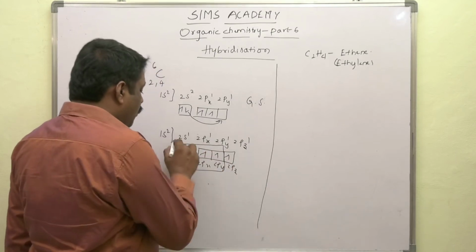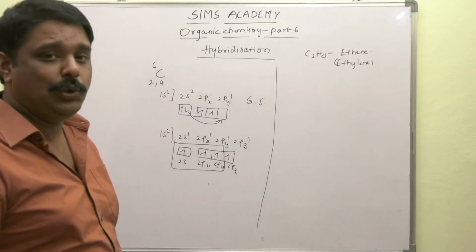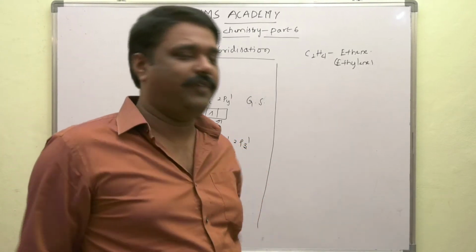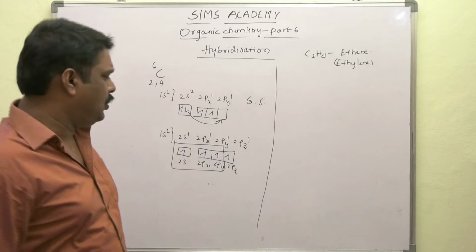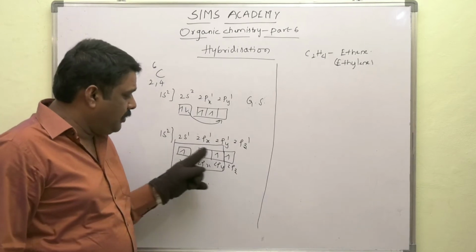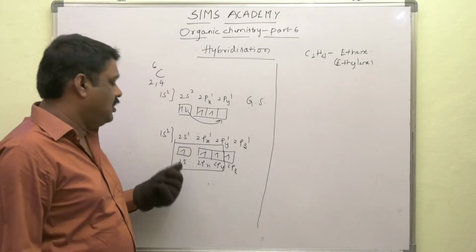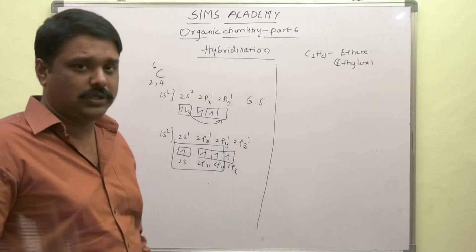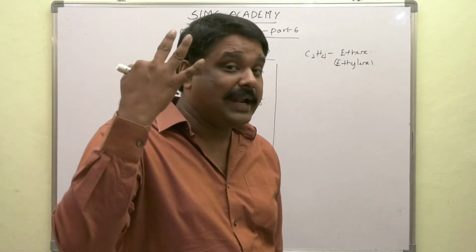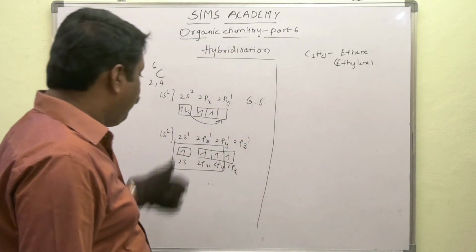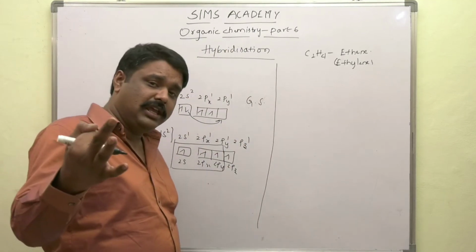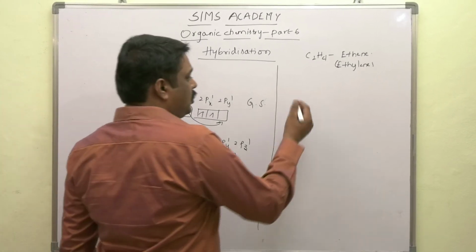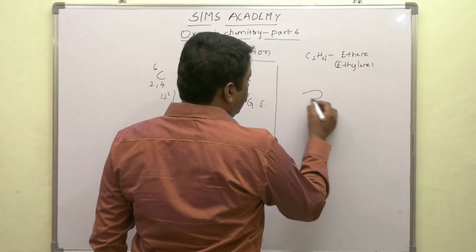That means one 2s and two 2p orbitals are involved in hybridization. Which orbitals are undergoing hybridization? One 2s, one 2px and one 2py orbital. The number of orbitals is 3, hence we get 3 hybrid orbitals.